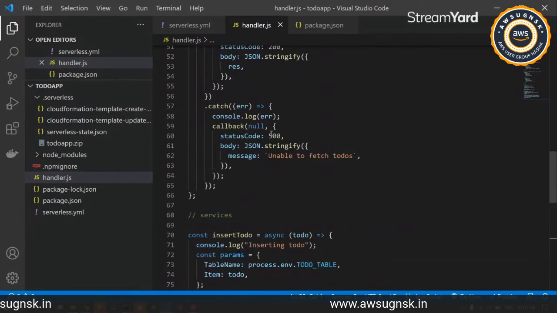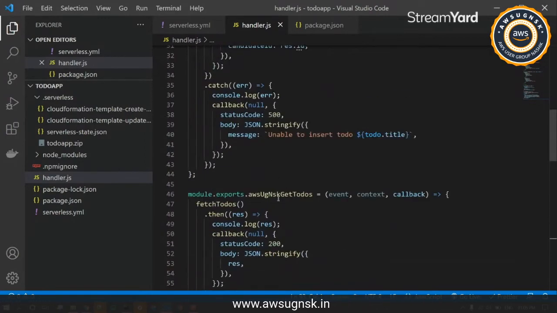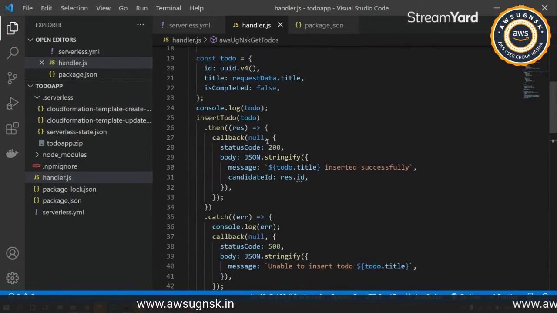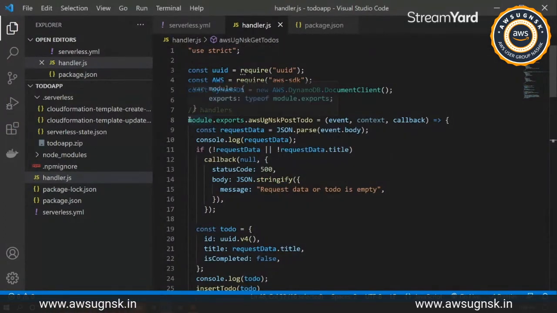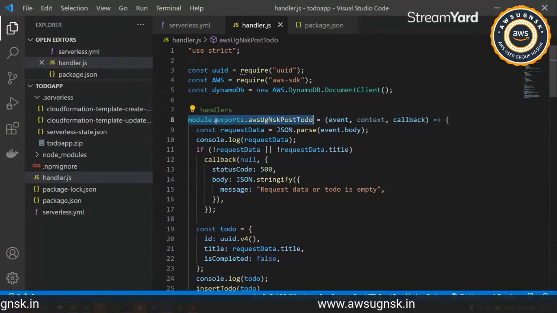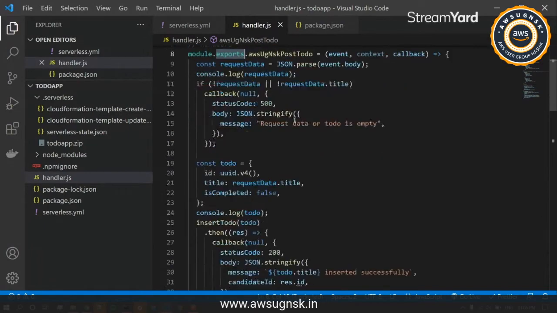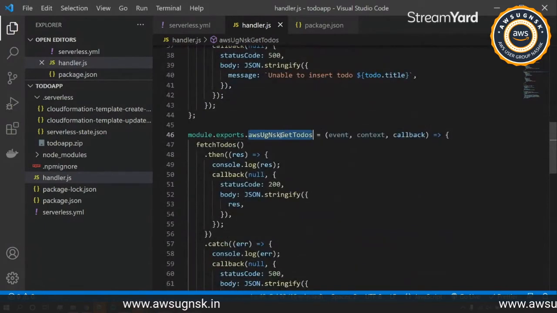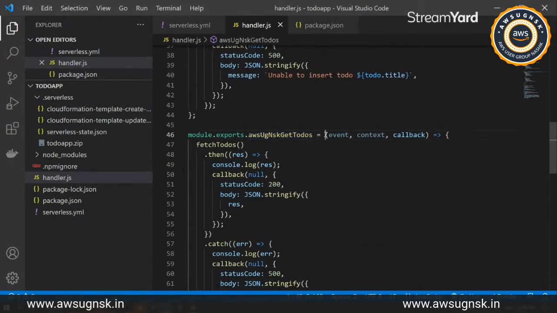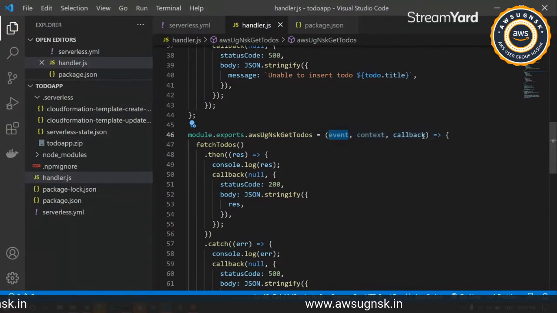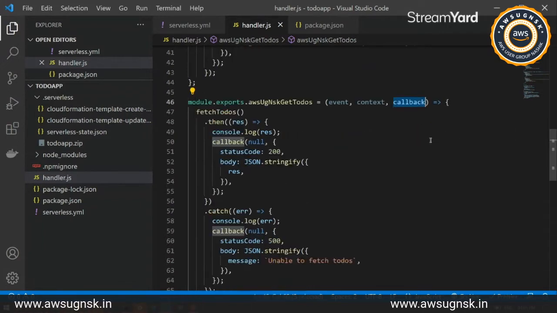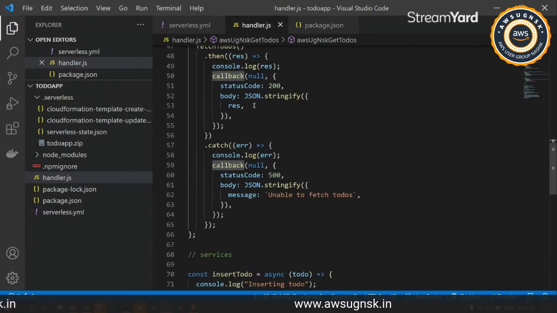Okay, so what we are doing over here now under get to dos, it is same as the handler method that we have previously defined. So it will be module.exports. We are exporting that method from here, and we have the get to dos. These parameters, the event and everything, won't be useful, as we are fetching all the to dos that are listed under our table, and we'll be just using the callback to return the response, all the to dos that we have stored.